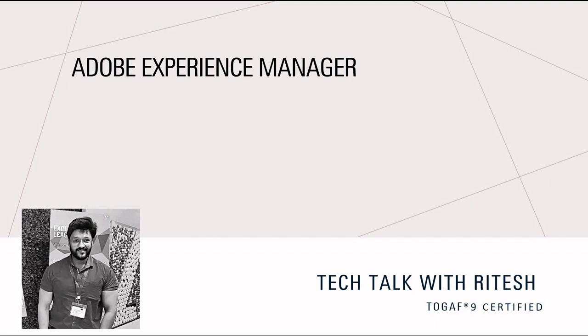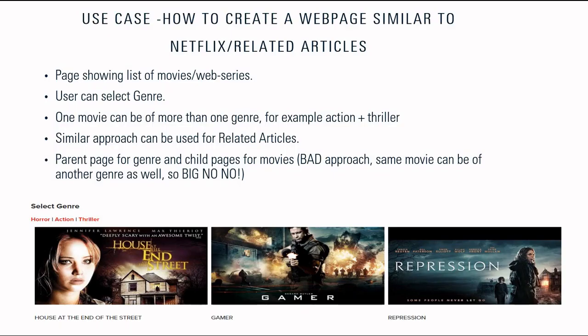In this video, I am going to talk about a very popular use case. The use case is how can we create a similar web page experience to Netflix, where we will have a list of titles, and we will have the option to select a different type of genre. A similar type of implementation we can also think of for related articles.